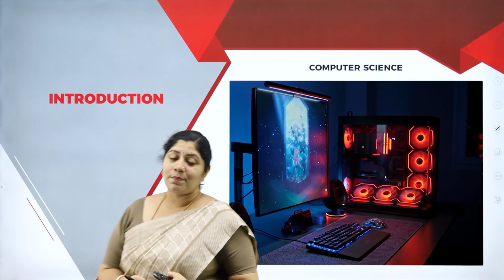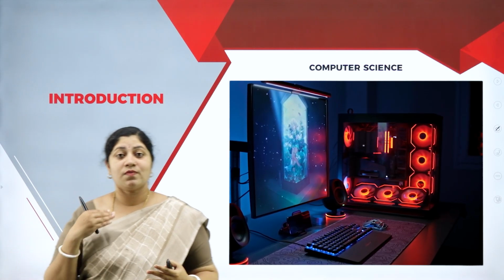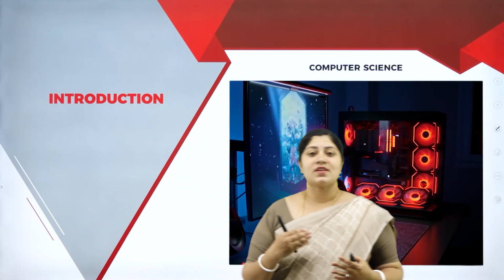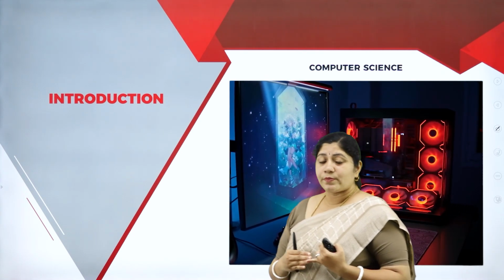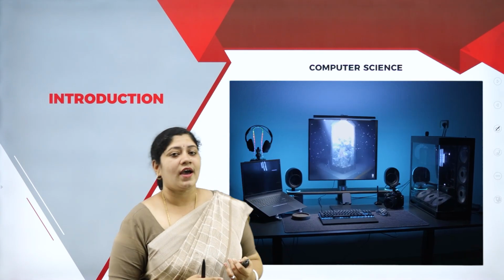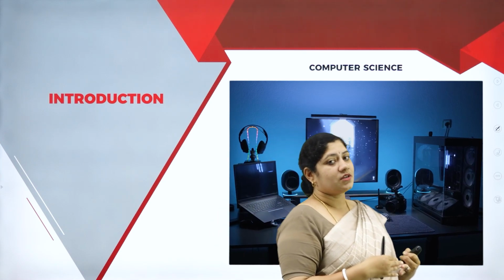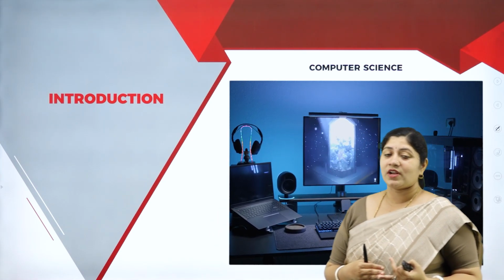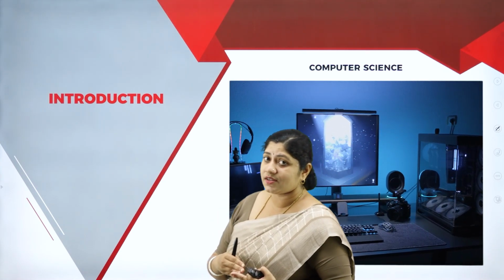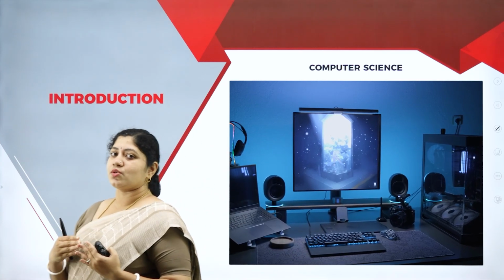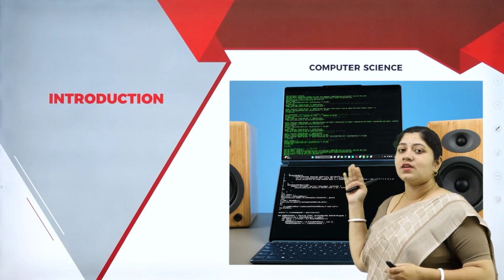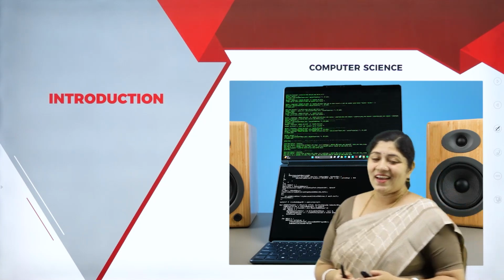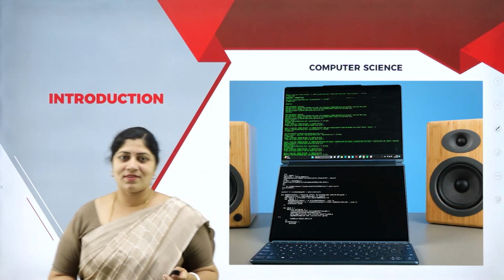Computer science is nothing but the science of learning about computers, like what are the algorithmic processes and the principles involved in it, as well as the hardware and software design, their applications and their societal values. All these things put together, we can call it computer science. I hope it's clear to you, right?